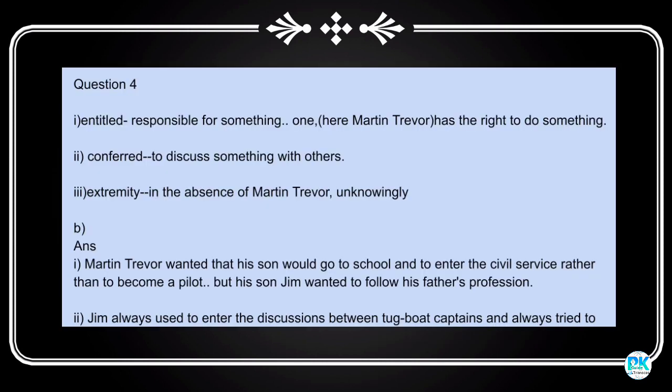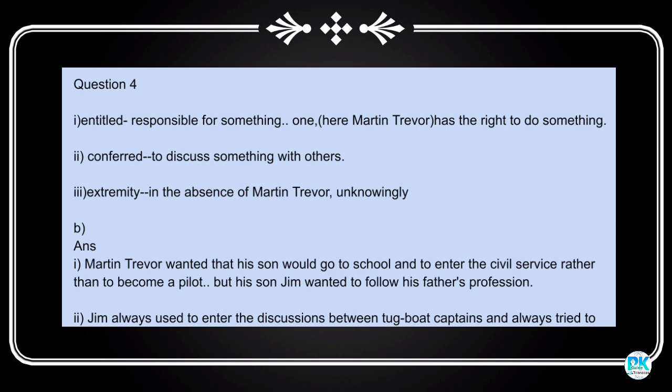Now, question 4. A. Give the meaning. First, entitled. Responsible for something. Here, Martin Trevor has the right to do something. Second, conferred. To discuss something with others. Third, extremity. In the absence of Martin Trevor, unknowingly.